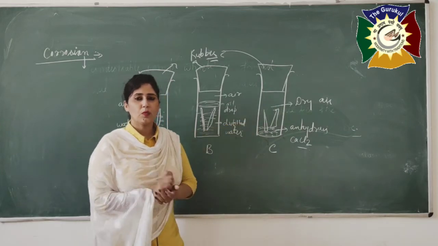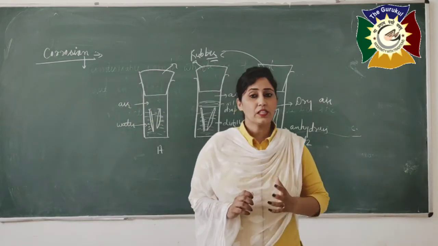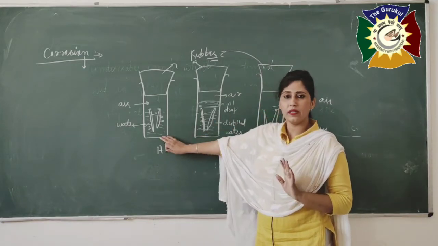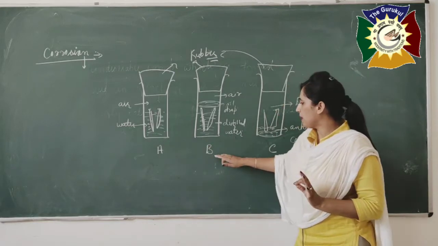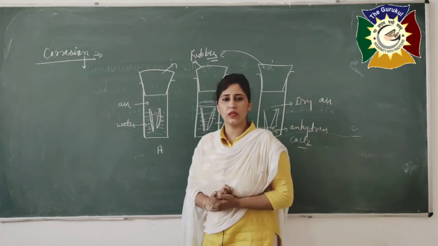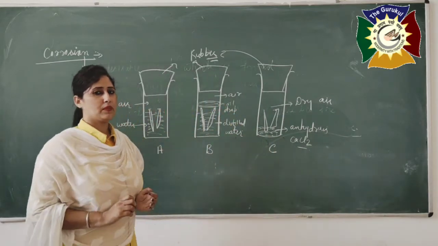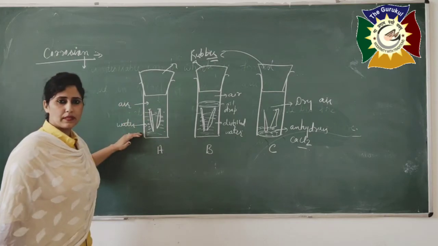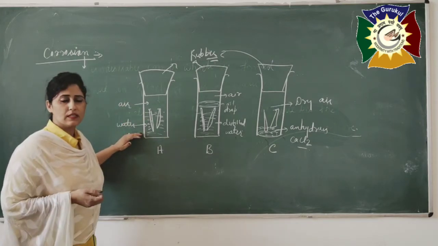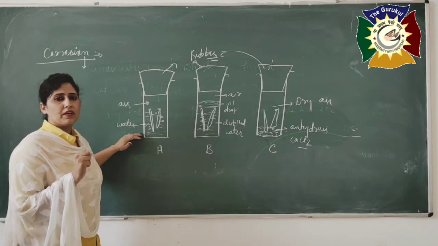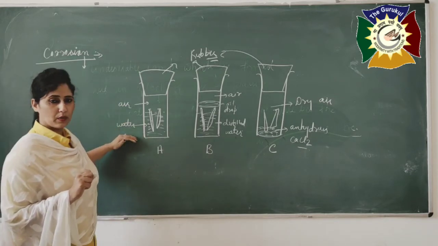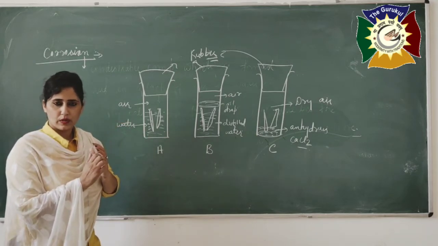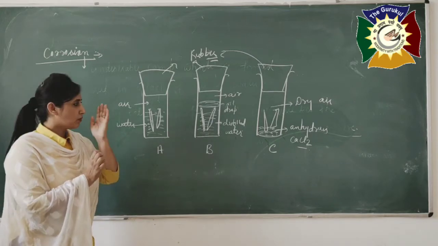So now you need to observe. At last you will observe that rusting of the iron nails occurs only in test tube A, but in test tubes B and C there is no rusting on the iron nails. Why is it so? Because in this case air and water both are present. We know that for the corrosion process the main important requirement is air and water, the presence of air and the presence of water or moisture, both are very important for this process.